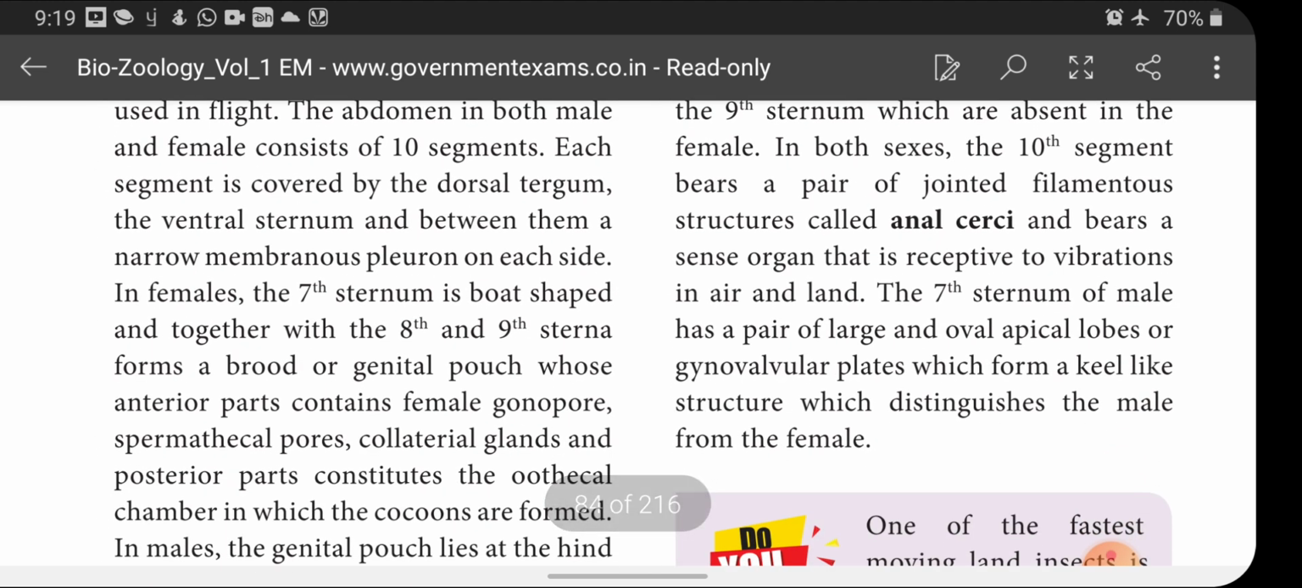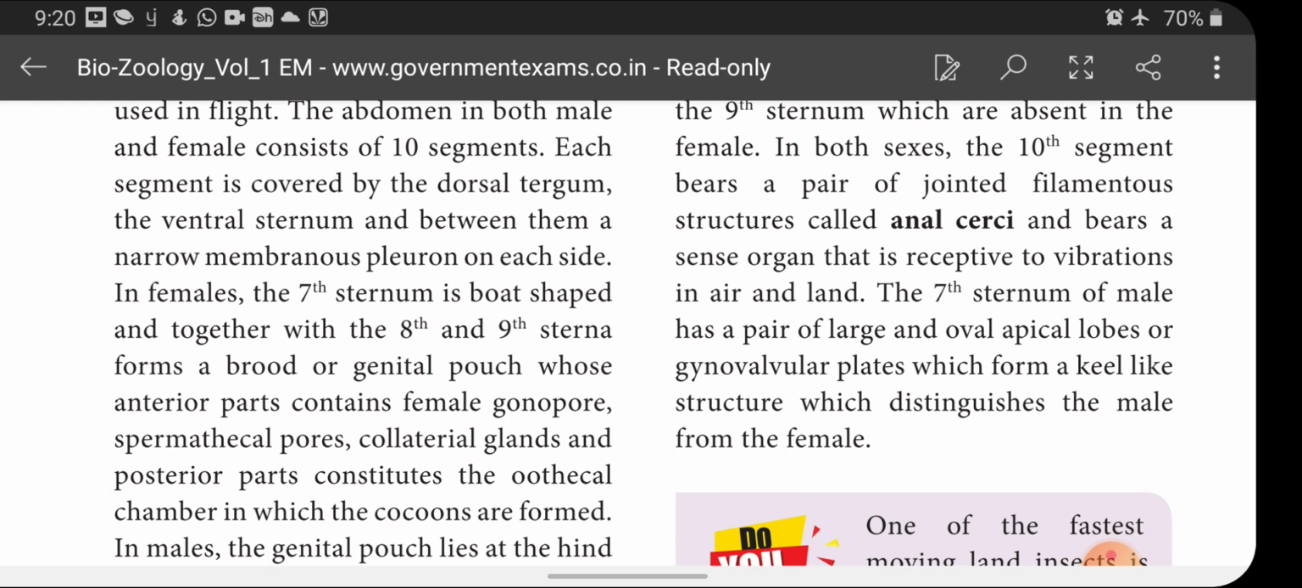Now we are going to see about abdomen. That is, cockroach consists of 3 regions: head, thorax, abdomen. About head and thorax we have discussed. Now we are going to see about abdomen. And abdomen consists of 10 segments. In thorax only 3 segments are present: prothorax, mesothorax and metathorax. But when we see abdomen, it consists of 10 segments.